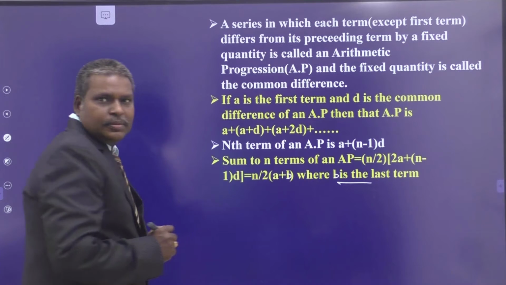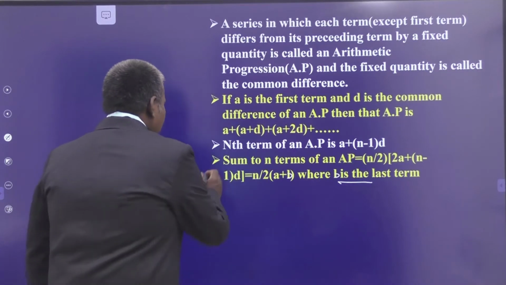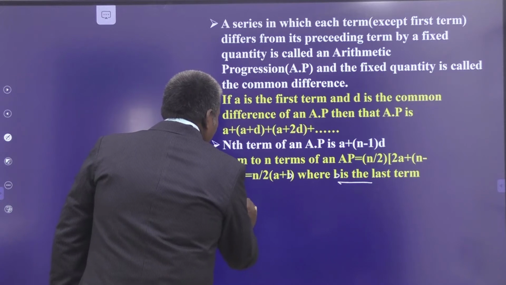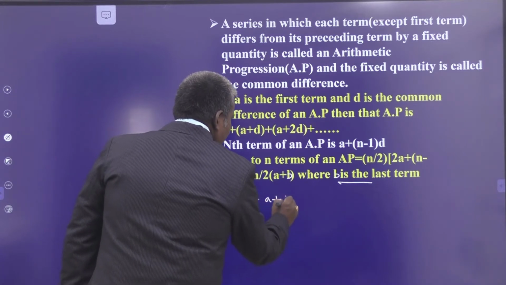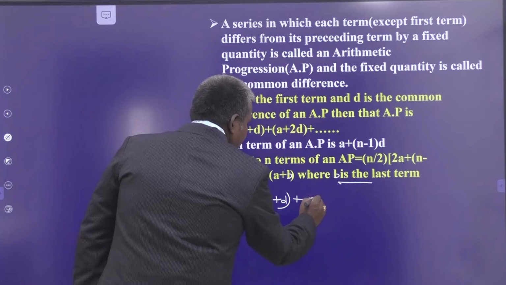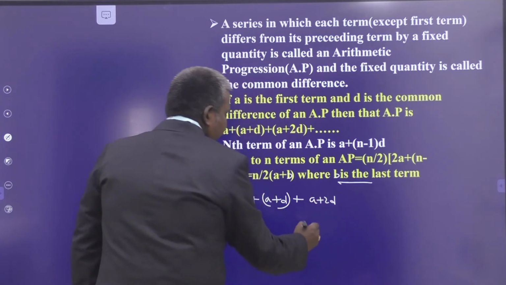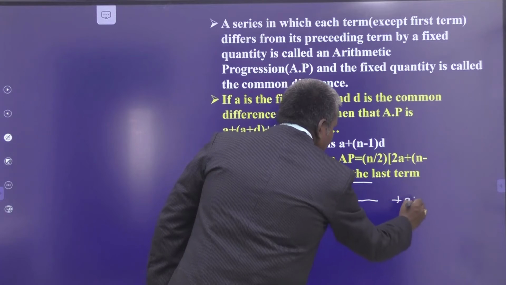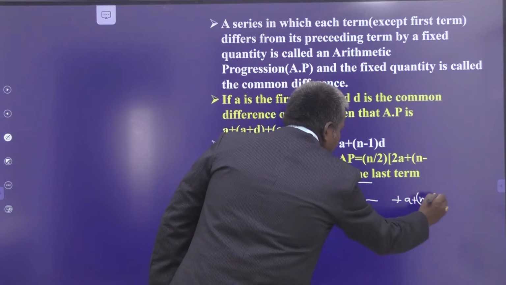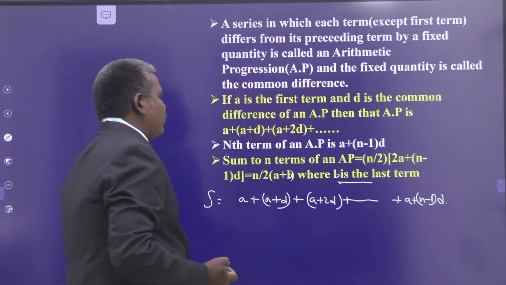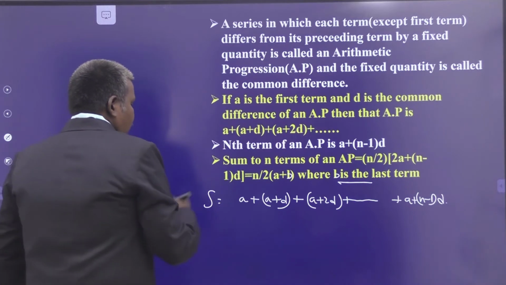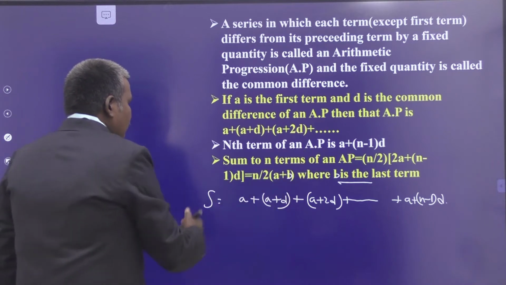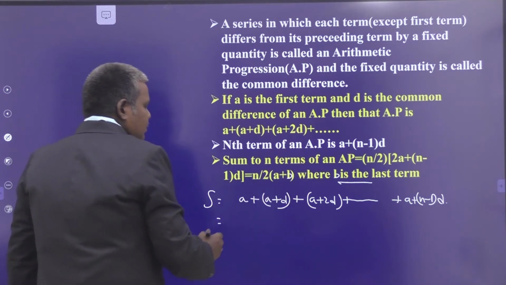So the sum of n terms of the arithmetic progression, Sn, is equal to A plus (A plus D) plus (A plus 2D) plus and so on, up to plus (A plus (n minus 1) into D). Its sum is what you are going to find out. Now, since x plus y is equivalent to y plus x, I write the series in reverse order.